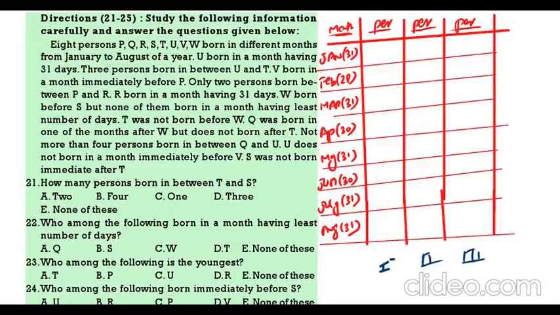Now, see, 3 persons are there between U and T. U was born in the month having 31 days. So, if you come from the top, January can be U. And there are 3 persons between U and T. May will be T. If I come from the bottom, U I can take in August, 3 gap T. Or else I can take U in July, 3 gap T. Now, next.